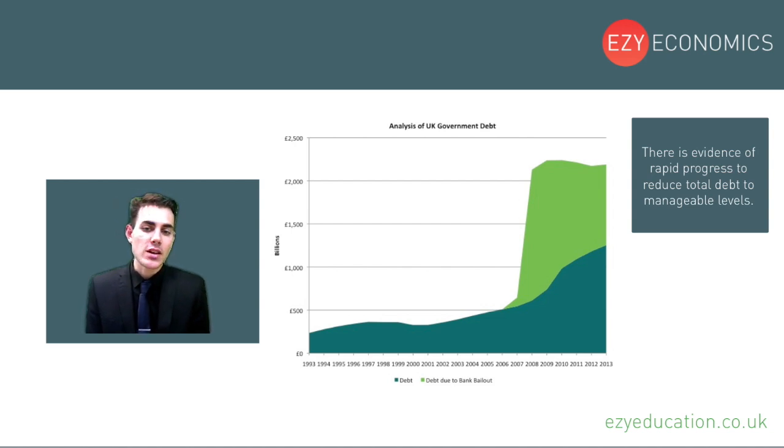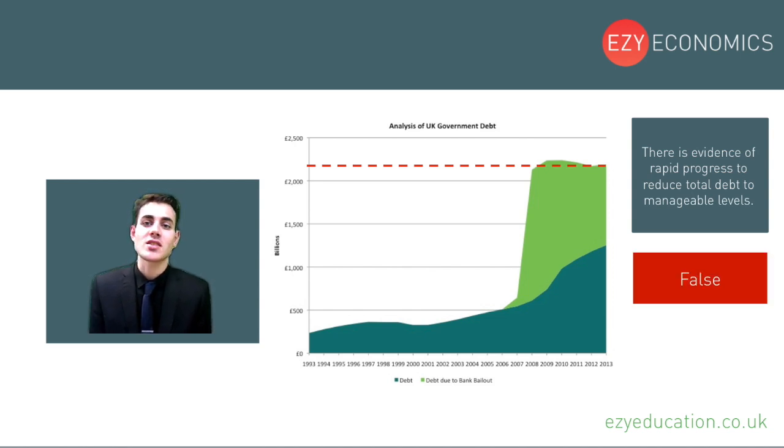Well, we mentioned in a previous statement that the level of debt has reduced on its previous values since the financial crisis, but is there any evidence that rapid progress has been taken to reduce total debt to manageable levels? Well, is £2 trillion worth of national debt, government debt, is that manageable? Well, probably not. There's no exact scientific way of measuring the word manageable, but certainly £2 trillion worth of debt owed to one particular country doesn't sound manageable to me. So therefore that is a false statement.